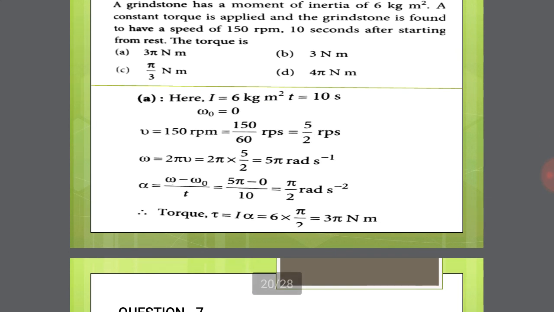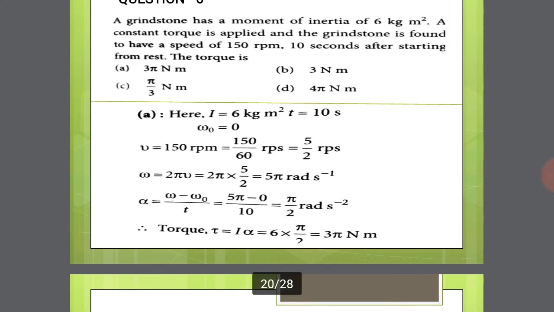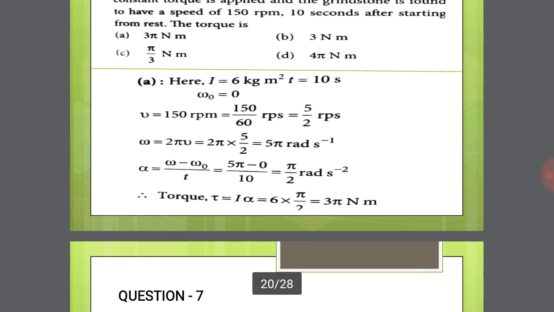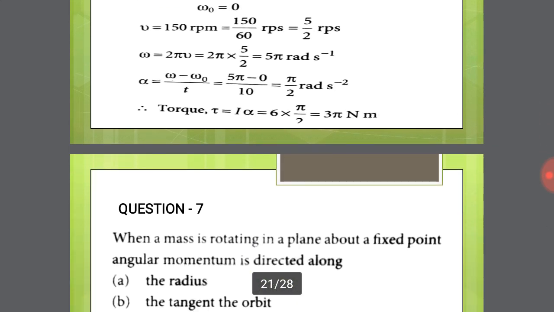We have to calculate the torque. Torque tau is equal to I into alpha. Inertia is already given, 6, into alpha, pi by 2 radian per second square. Simplify this equation, finally we get 3 pi Newton meter. Option A is the right answer.